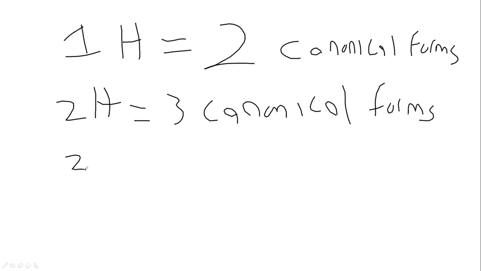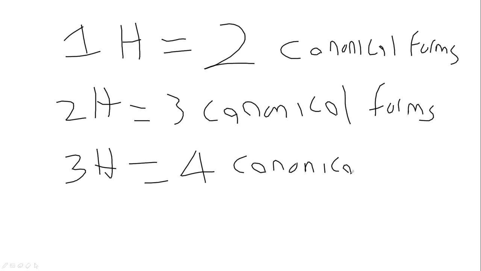When there are three hydrogens present, we are going to have four canonical forms. And that's what you're meant to take note of. You can actually decode it by just taking the mechanism.